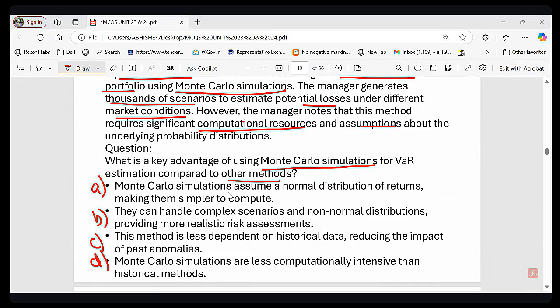What do you think? What is the main advantage of Monte Carlo simulation? This is another method of computing VAR.